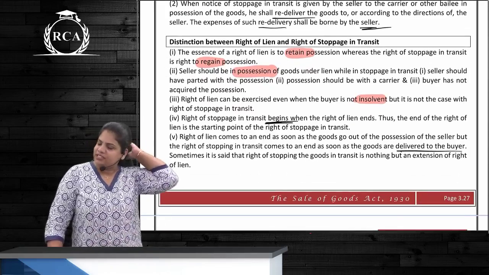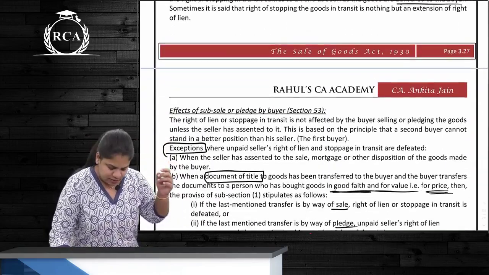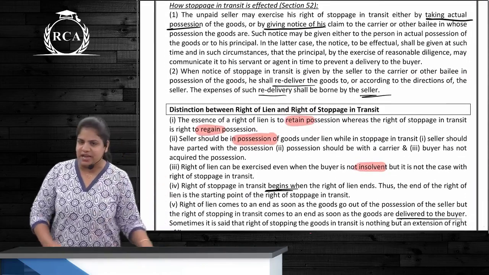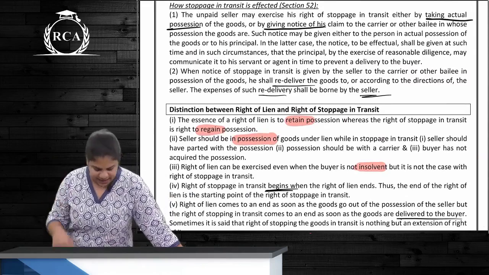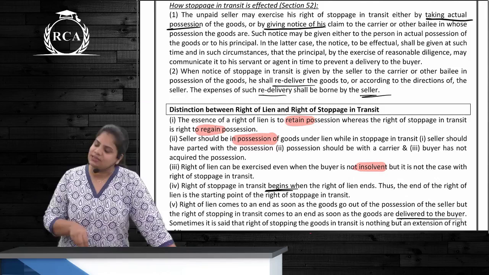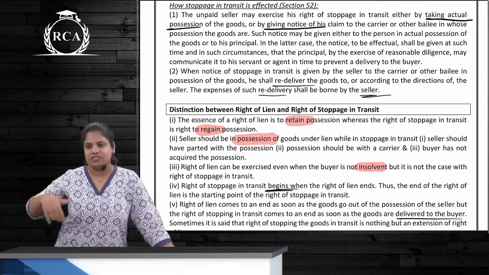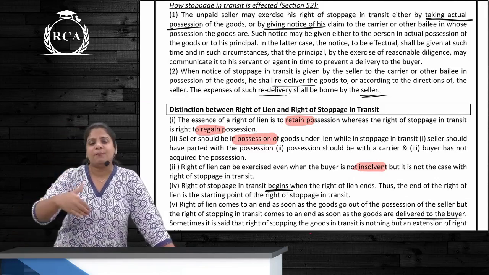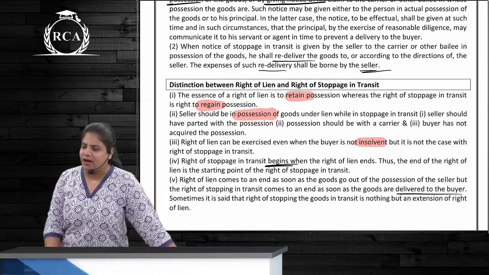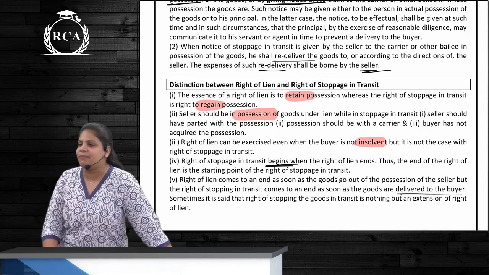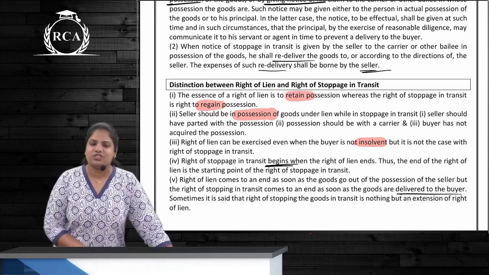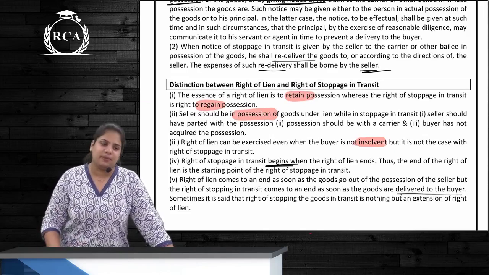Lien and stoppage differences. How many? 5 differences. First difference, meaning. Lien means to retain possession. Stoppage means to regain possession. For exercising lien, the possession should be with the seller. For exercising stoppage, the seller should have parted with the possession. Correct? Insolvency of the buyer. In case of lien, the buyer may or may not be insolvent. In case of stoppage, he must be insolvent.